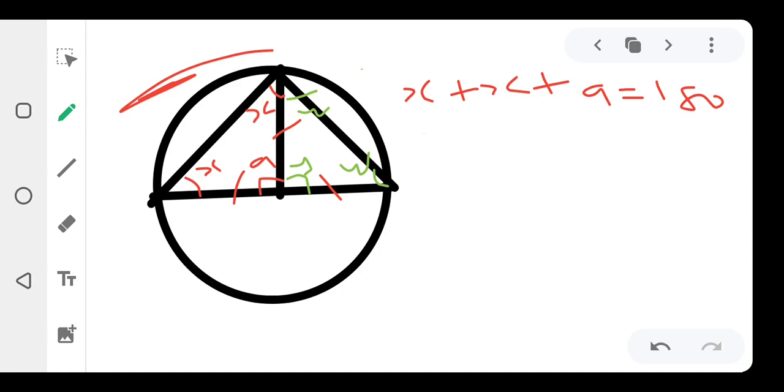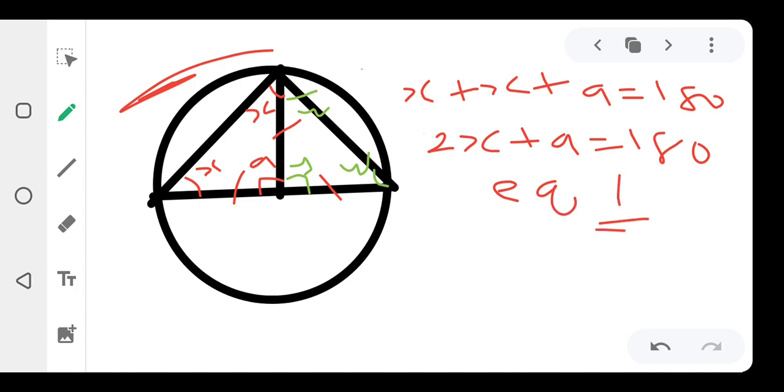In this first one alone, we're going to have 2x plus a is equal to 180. Please, I'm going to call this one Equation 1. Wow, that's cool. We got an equation. All right, Equation 1. Let's form another equation from this now.